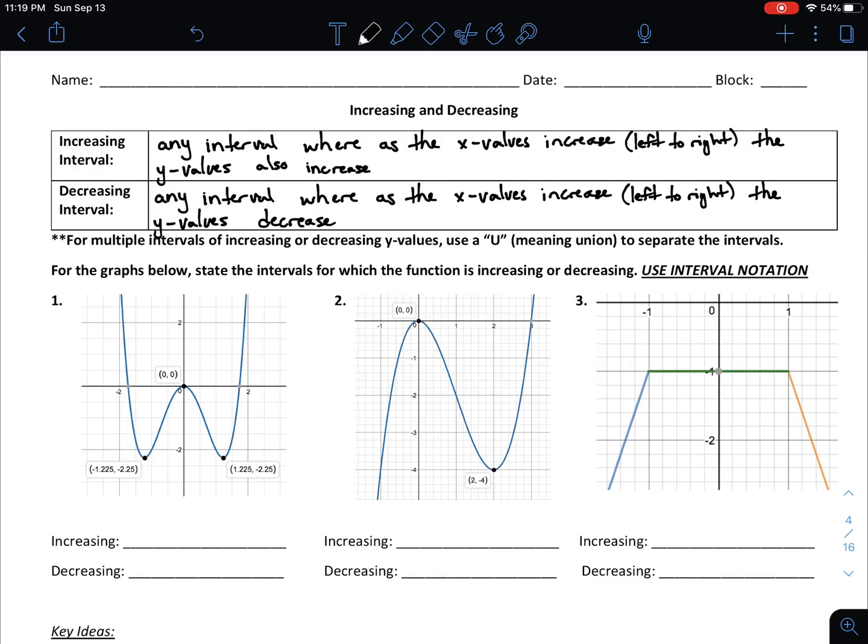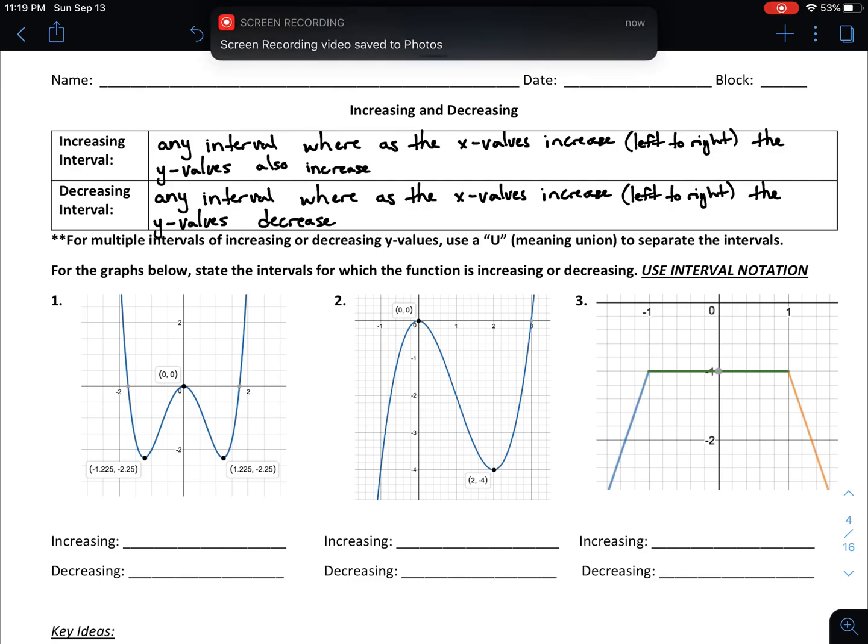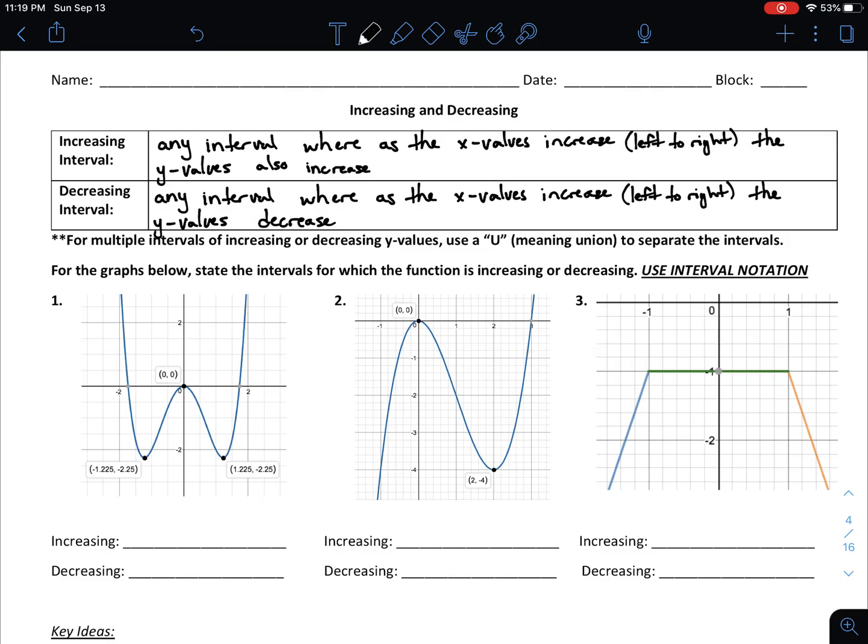All right, in this second section of our first unit, we're going to be talking about increasing and decreasing intervals. So to start off with a couple of definitions, an increasing interval is any interval where as the x values increase, meaning that you're looking at the graph from left to right, the y values also increase. A decreasing interval, very similar, is any interval where as the x values increase, so again, still reading the graph from left to right, the y values decrease.